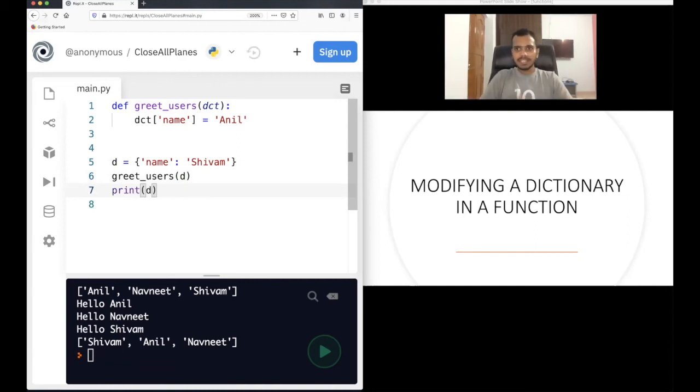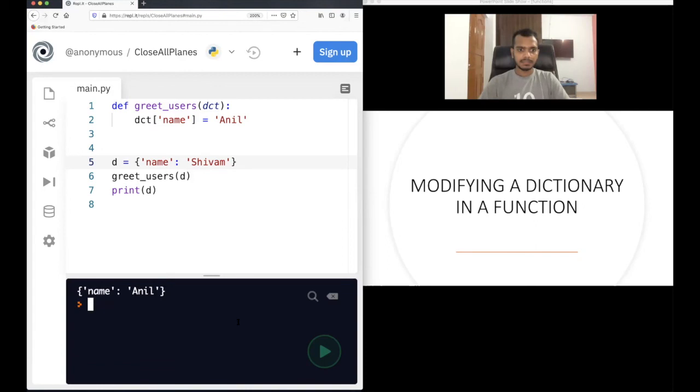In the case of a list, what we saw was when we passed the list and modified the list in the function, this list was also getting changed. Does this also happen in the case of a dictionary? Let's run this code. Yes, in a dictionary also the same thing happens. If you see here in my dictionary, the name is Shivam. Okay, then I pass it here and okay, you can print it also here after changing this.